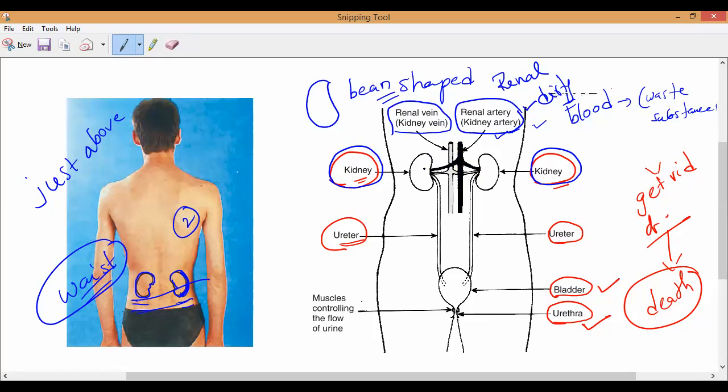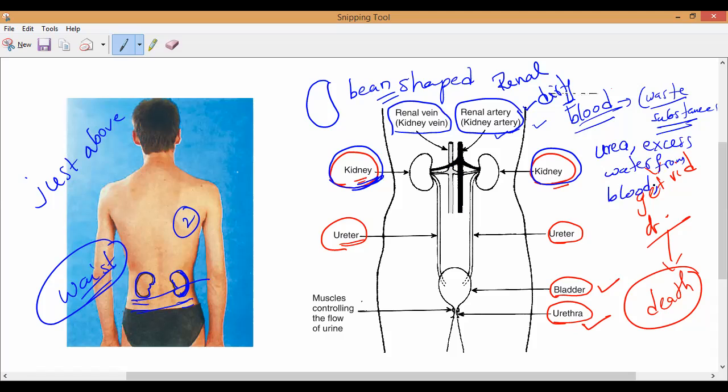Now the blood has reached the kidneys. Here we have two bean-shaped kidneys. What is the use of this pair of kidneys in our body? These kidneys remove whatever waste substances are present in the blood, meaning the poisonous substances, for example urea, excess water, and ammonia. Urea, excess water from the blood.